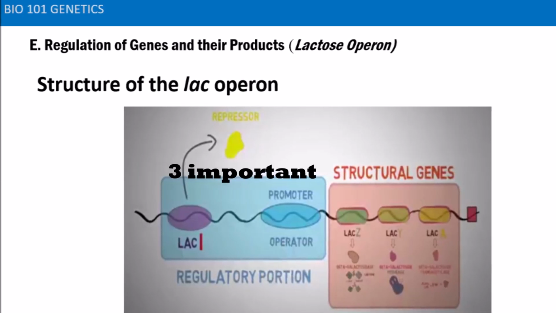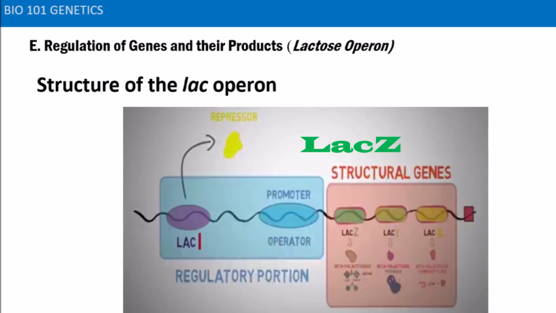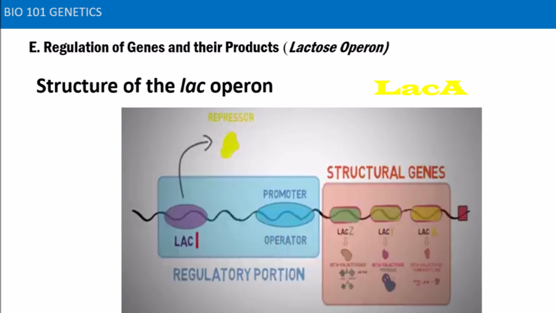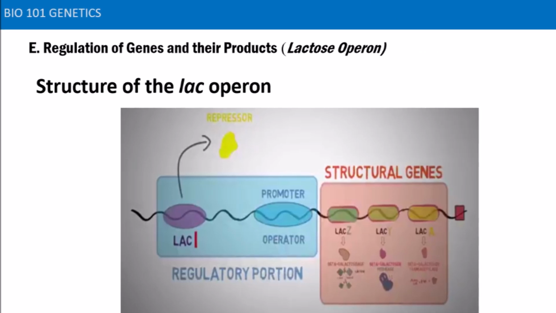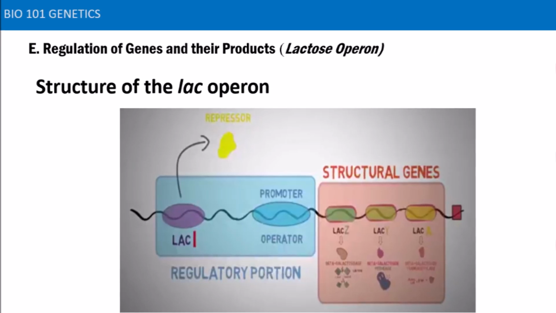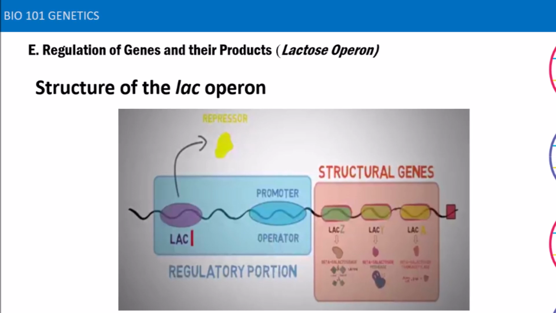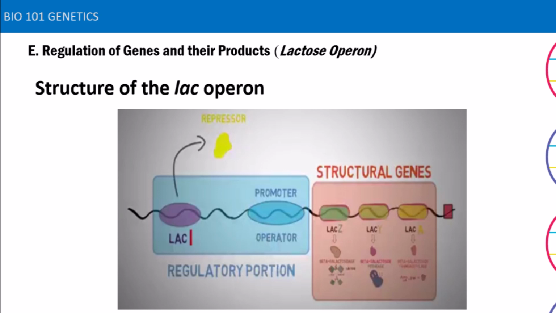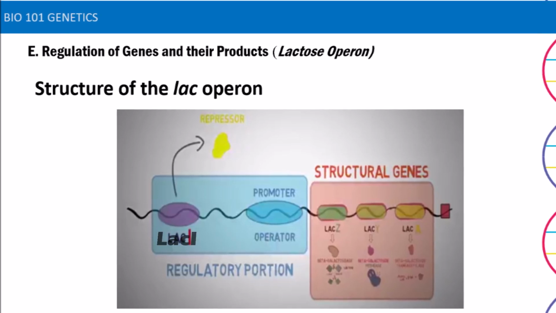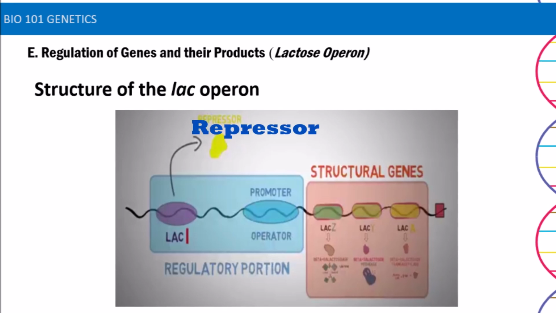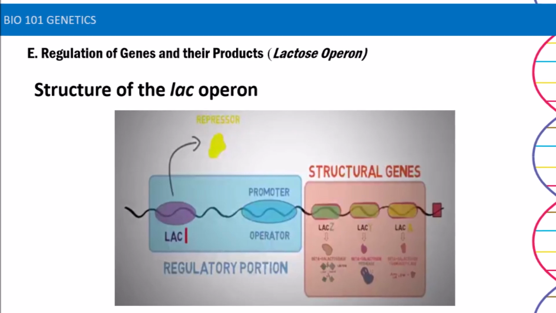There are three important structural genes in Lac Operon known as LAC-Z, LAC-Y, and LAC-A. LAC stands for lactose, and Z, Y, A are arbitrary letters that denote the names of these genes. The region in blue is the regulatory portion of Lac Operon, and it is divided into many subregions. We have the LAC-I gene, which codes for the protein repressor. We also have the promoter and operator.